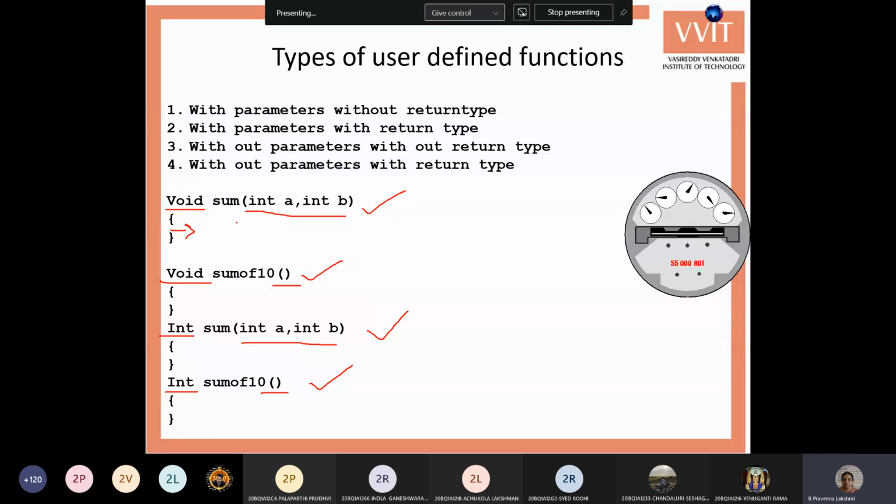Okay, so whenever you are writing about the types of user defined functions, okay, give the 4 types and give the 4 function examples. Only the example of the function. You need not write the complete program. Okay.